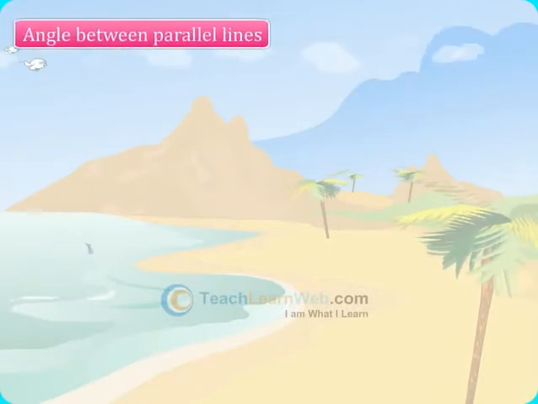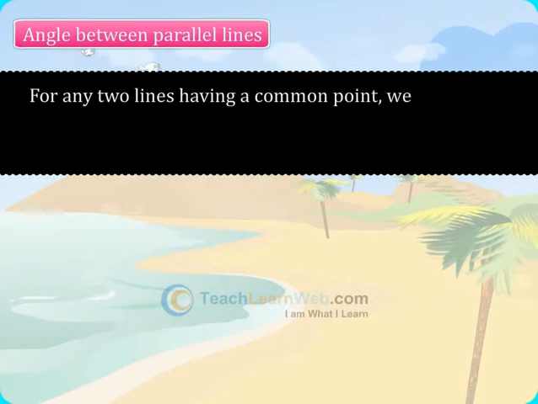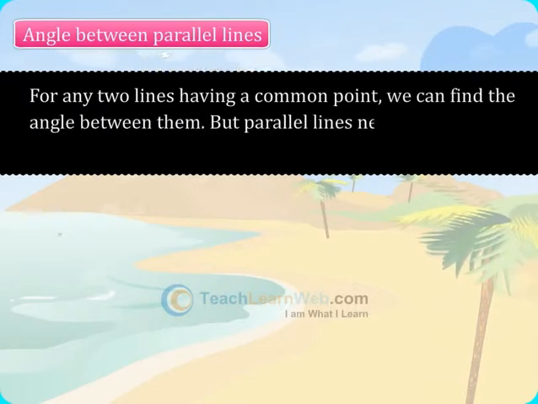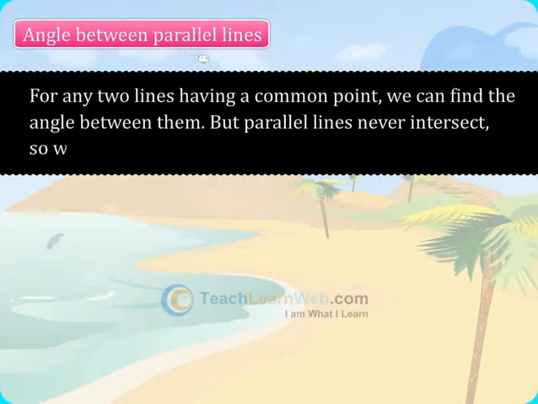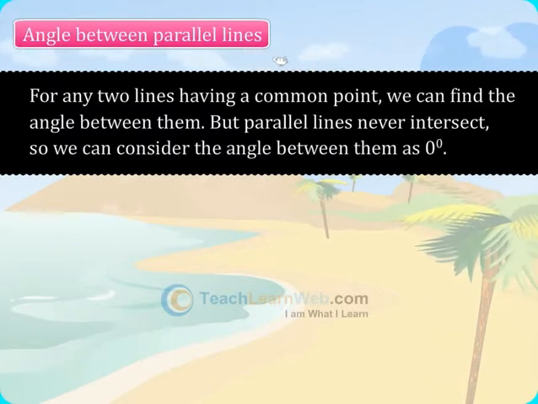Angle between parallel lines. For any two lines having a common point, we can find the angle between them, but parallel lines never intersect. So, we can consider the angle between them as 0 degrees.